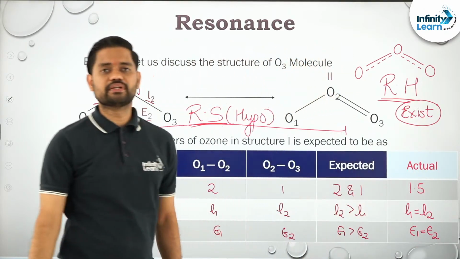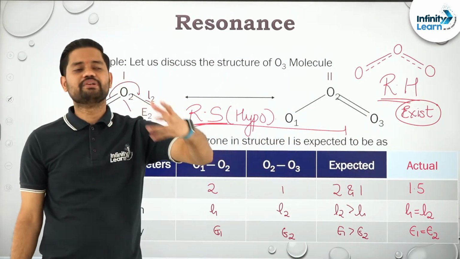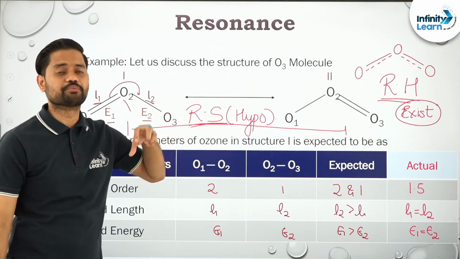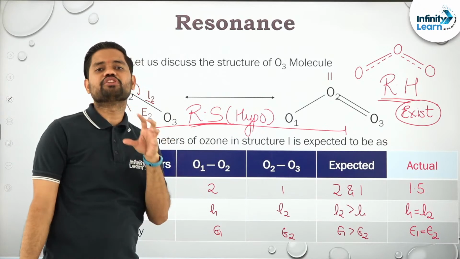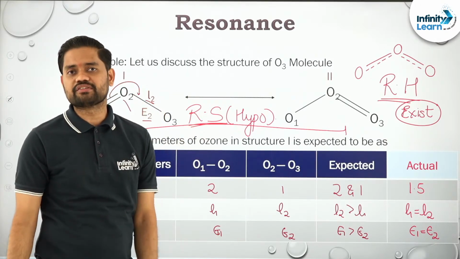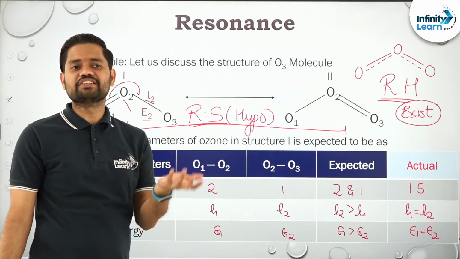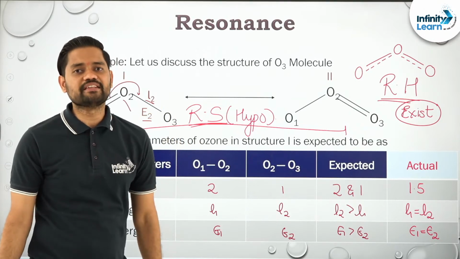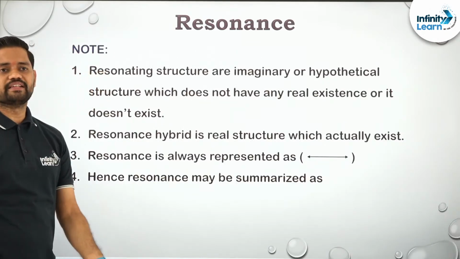Okay, clear? And real hybrid will always have less energy and more stability as compared to what? Resonating structure. Whenever you draw a resonating structure, care must be taken that they are almost of the same energy. There should not be a huge energy gap between the resonating structures. If there is a resonating structure with very high energy and very less stability, that resonating structure is not at all possible. Okay, so that's all the concept whatever I've just said.